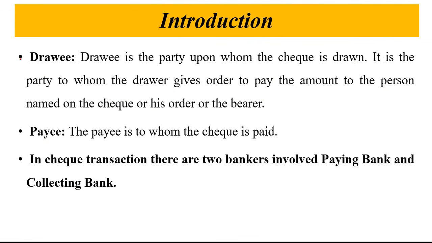Next is the drawee. The drawee is the party upon whom the check is drawn. The drawer will be the person, and the drawee will always be a bank. So the drawer is going to draw the check on the bank.